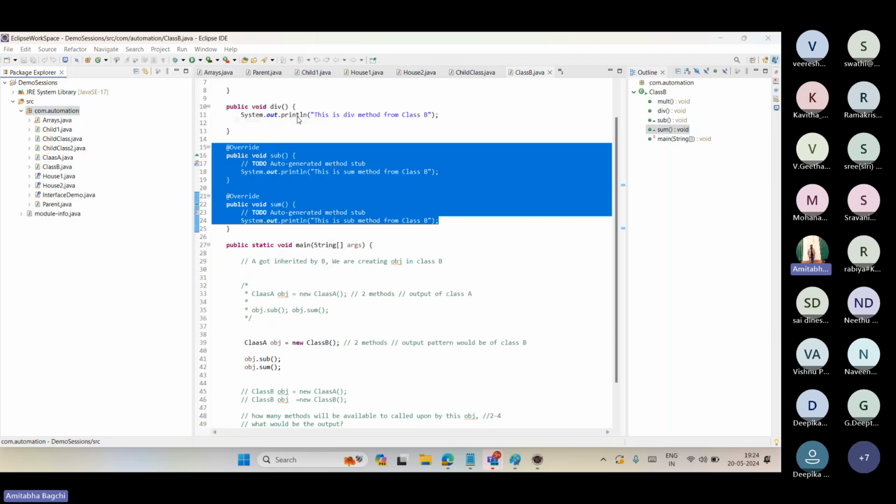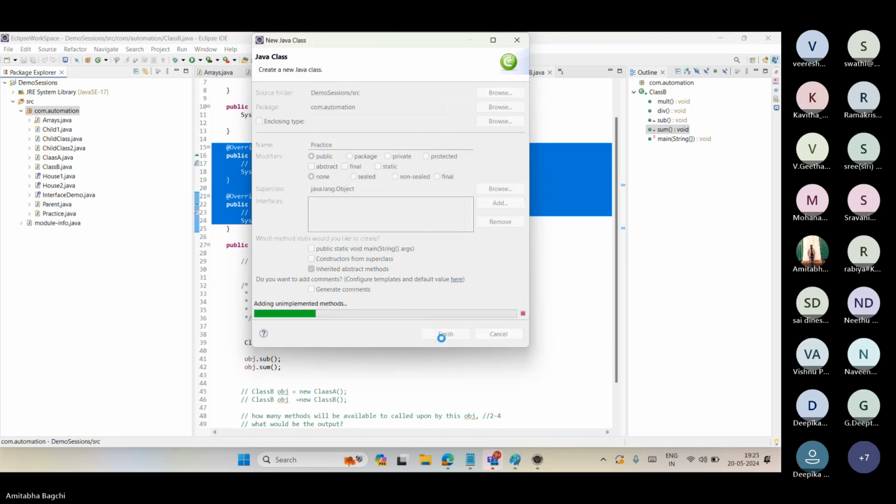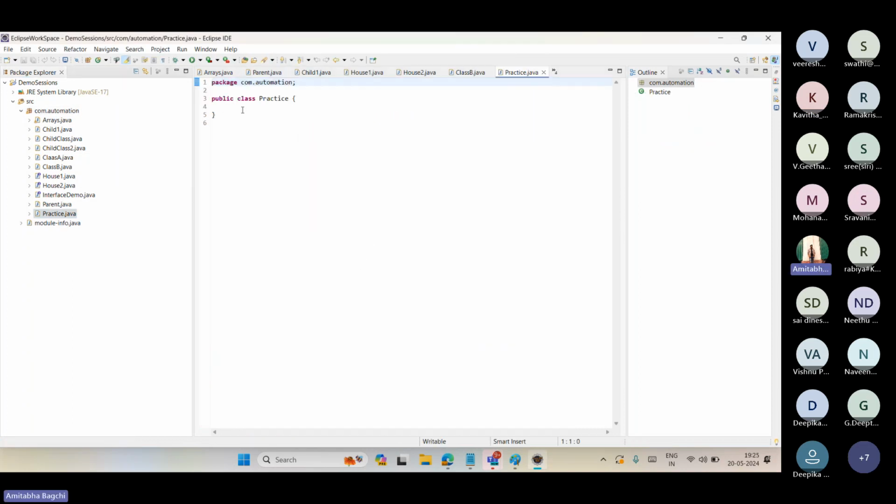Let's create a class. Let's give the class name Practice. So I have created a class. I'll just add one keyword, which is, as I called, abstract. Once I create the abstract Practice class, now I can start giving abstract methods here.